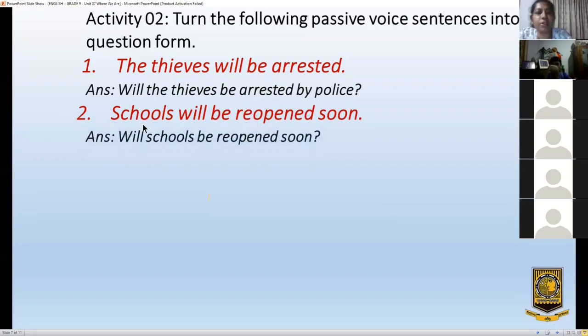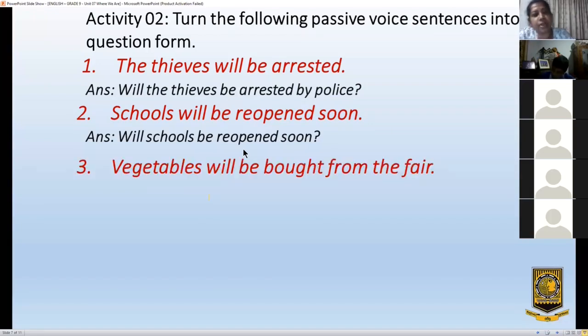Will is taken to the front. Will schools be reopened soon? Shall we move to the next one?